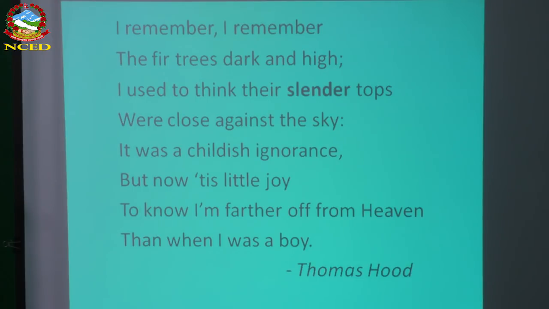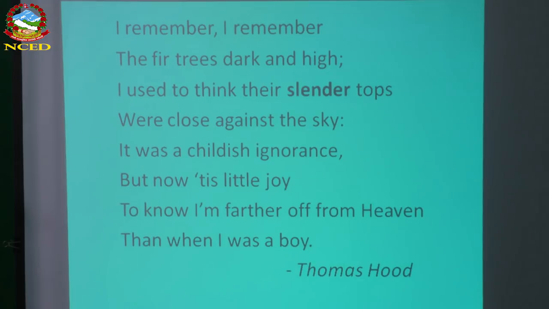Yes, that's right. It was a childish ignorance, because he does not know much about life, the world happening, or nature. He simply enjoys life. He simply enjoys time. So he says, now it's little joy to know I am farther off from heaven. Little joy, this sentence can have two meanings. One is that the poet really becomes happy because he is far from heaven. Why? Because he's still living, or he's not dead. It might be that way.